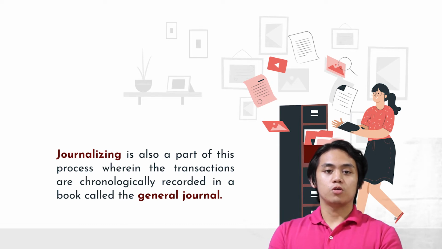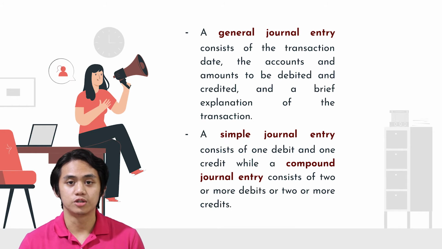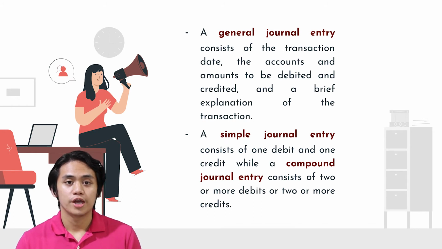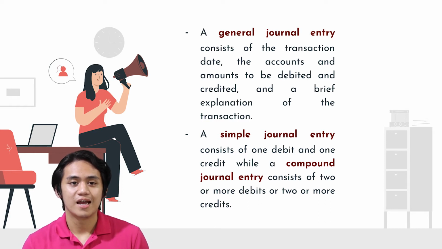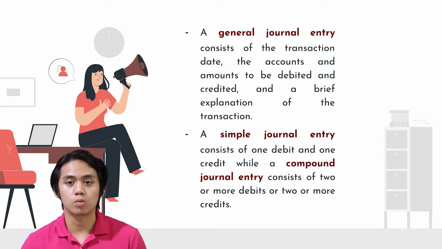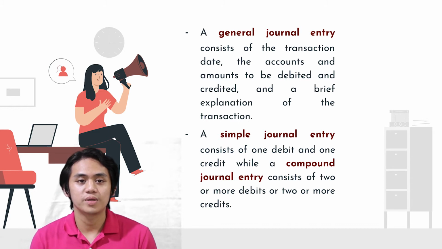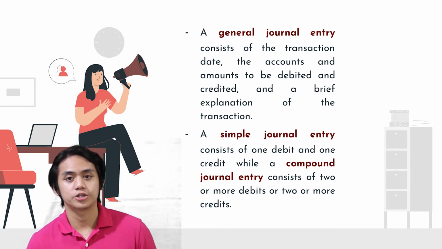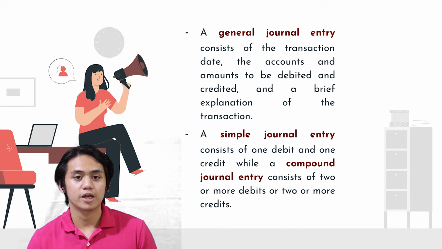The first book of account, which is the journal, is a daily record that shows the debit and the credit effect of each transaction. A general journal entry consists of the transaction date, the accounts, and the amounts to be debited and credited, and a brief explanation of the transaction. A simple journal entry consists of one debit and one credit, while a compound journal entry consists of two or more debits or two or more credits. In analyzing the business documents or transactions, the accountant determines the impact of the transactions on the financial position as represented by the equation assets equals liabilities plus equity.